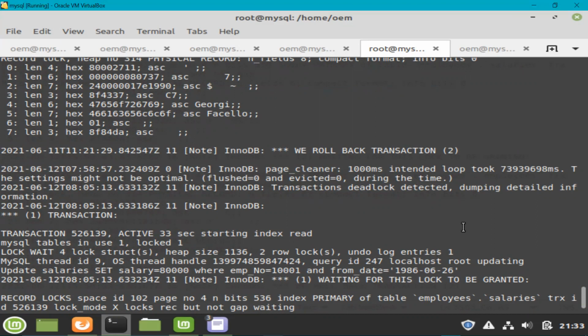If you are just interested in the latest one, you can always review it from SHOW ENGINE INNODB STATUS. But if you are interested in all the deadlocks, then you have to enable deadlock logging, and then it will write all the deadlocks for you. So this is what I wanted to cover in this video.